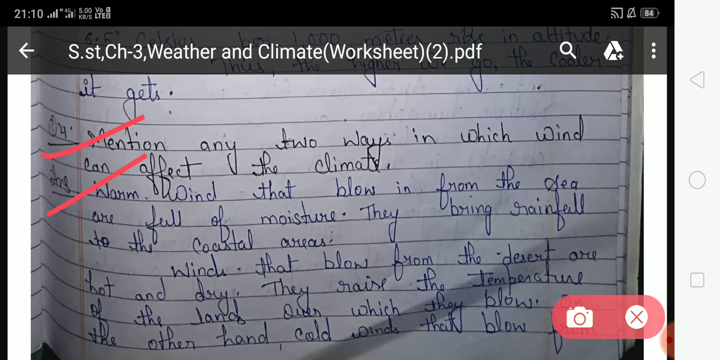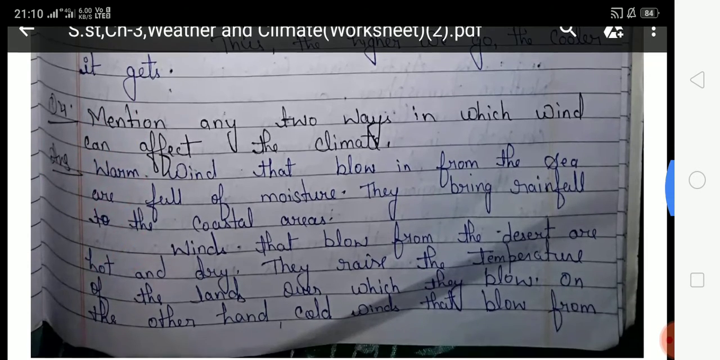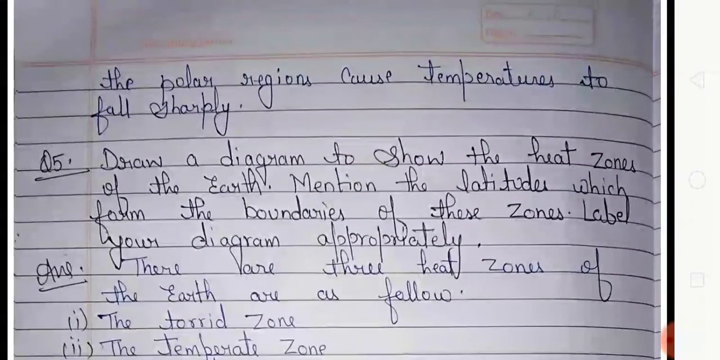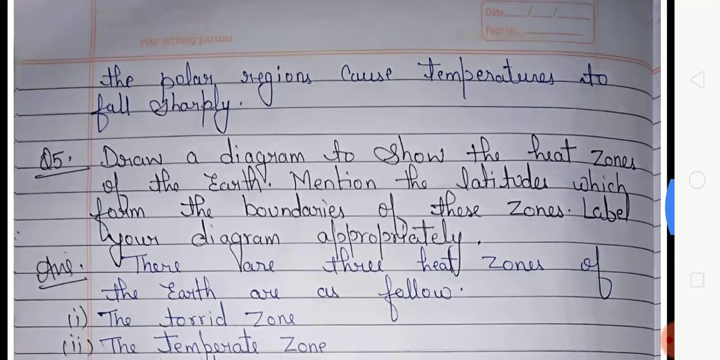Winds that blow from the desert are hot and dry. So student, winds that blow from the desert are hot and dry. They raise the temperature of the land over which they blow. On the other hand, cold winds that blow from the polar region cause temperature to fall sharply.